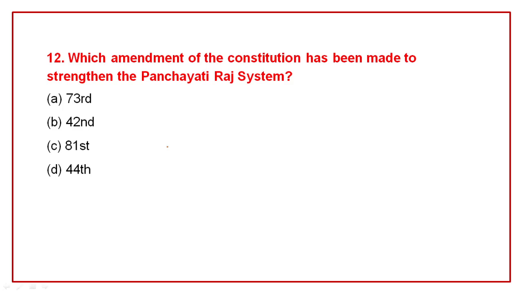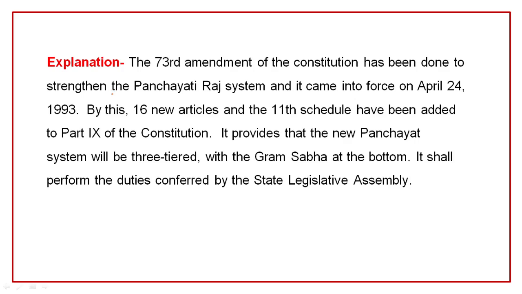Question number 12. Which amendment of the constitution has been made to strengthen the Panchayati Raj system? 73rd, 42nd, 81st, 44th. Correct option is A, 73rd. The 73rd amendment of the constitution has been done to strengthen the Panchayati Raj system, and it came into force on April 24th, 1993.